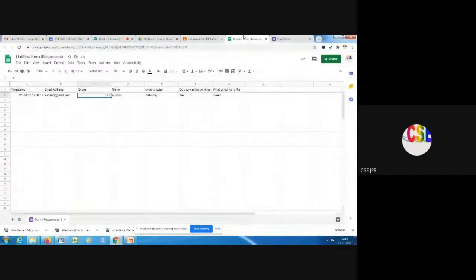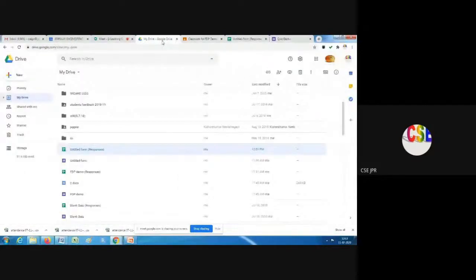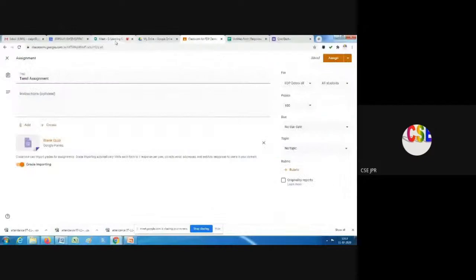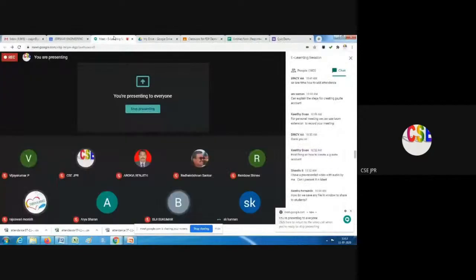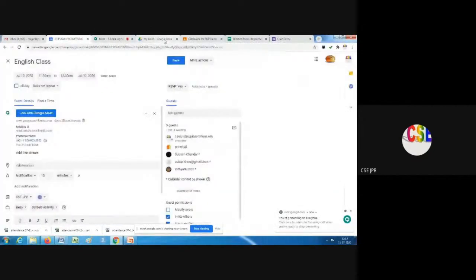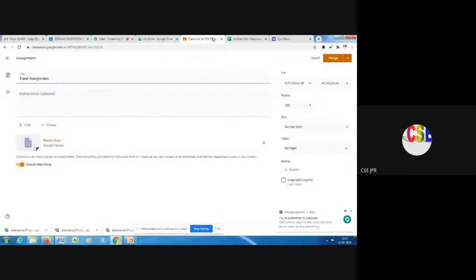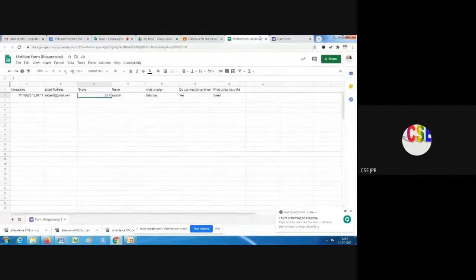So in G Suite, there is one more option. Let me show it to you. That is if you are using G Suite. From Google Classroom, you can organize your class. You can organize a Google Meet. There is no need to admit anyone. Directly they will come inside the class. So let me show you that.